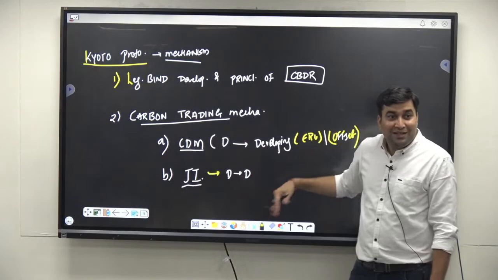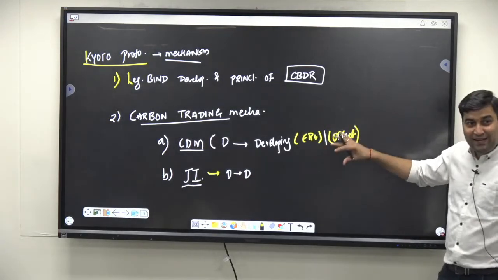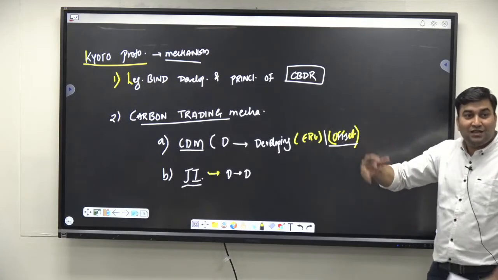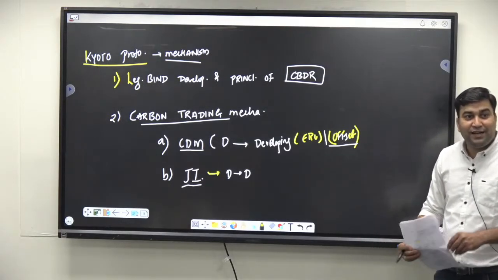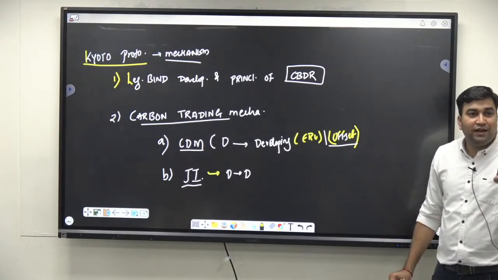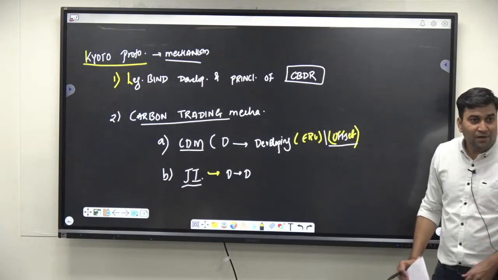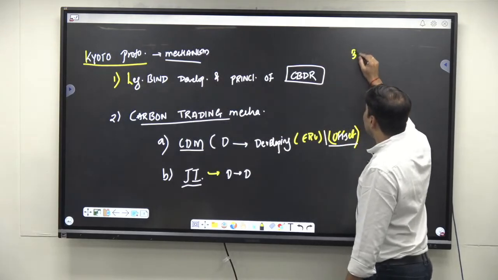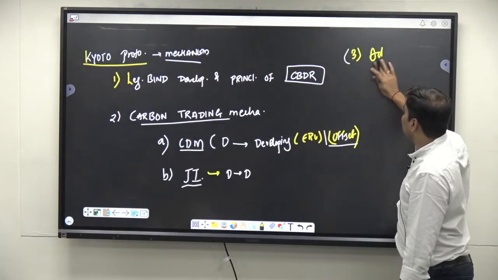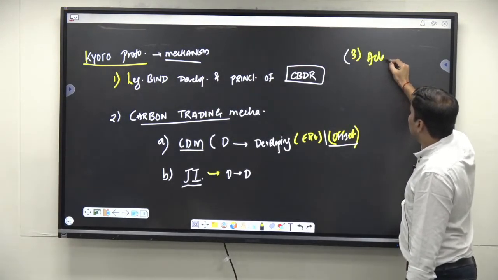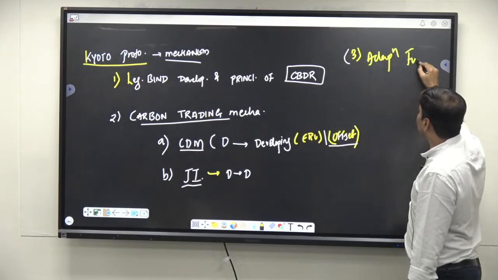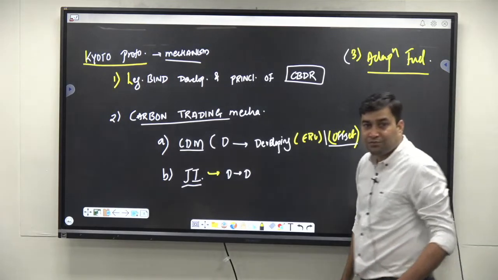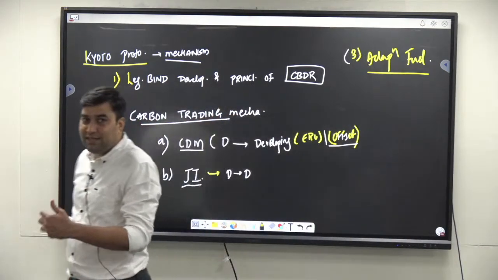इससे क्या होगा? You are implementing offset trading mechanism or green projects. So whenever you are implementing a green project, that means you are reducing the greenhouse gases. सही है? For this, it also mentions that later it brings something called the adaptation fund. ये adaptation fund क्या करता है later?